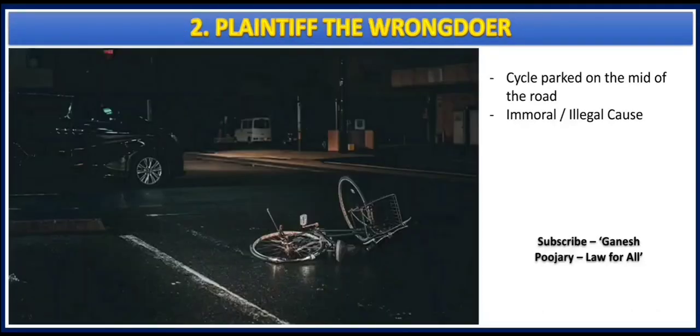This slide also we have seen in video number 1 where we have discussed all the general defenses together, and here we can understand what is plaintiff the wrongdoer. If the plaintiff parks his cycle in the middle of the road, that is an illegal act. Now if someone comes and hits that cycle, and the plaintiff puts a case against the person who has hit his cycle, the court will not take the case in the first place because the plaintiff has done an illegal act.